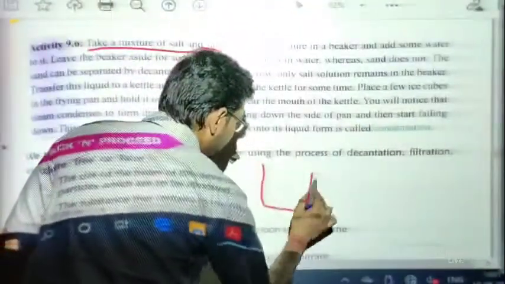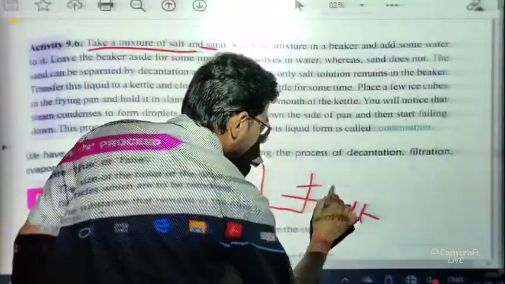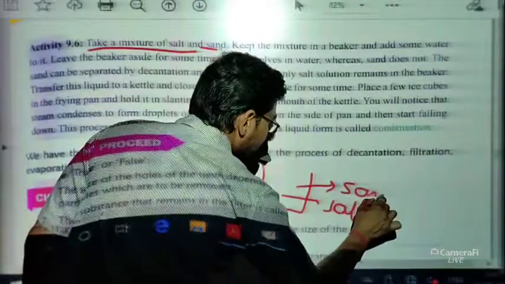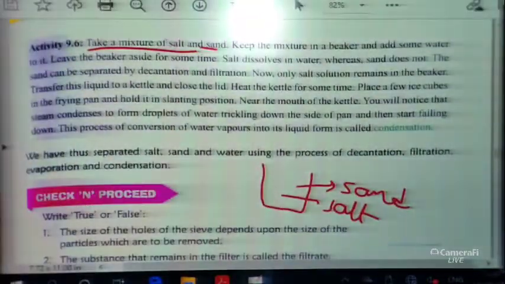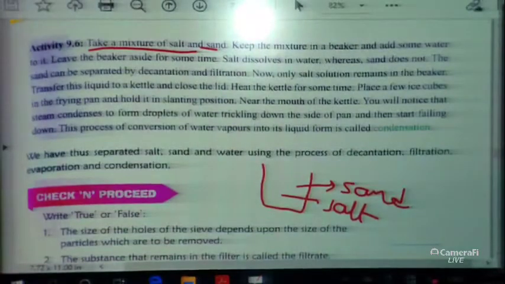So we take a beaker, here we take salt. Okay, I am writing here, and here we also take sand. Okay, so basically we have taken a mixture of salt and sand.